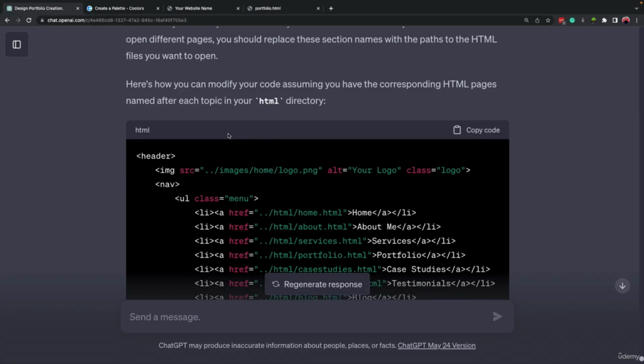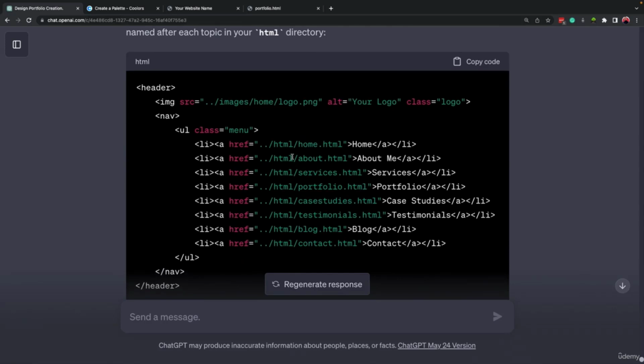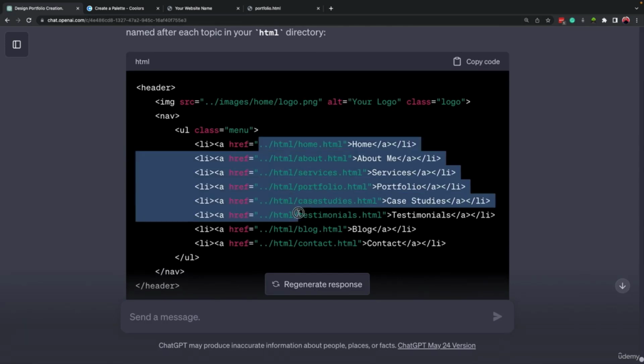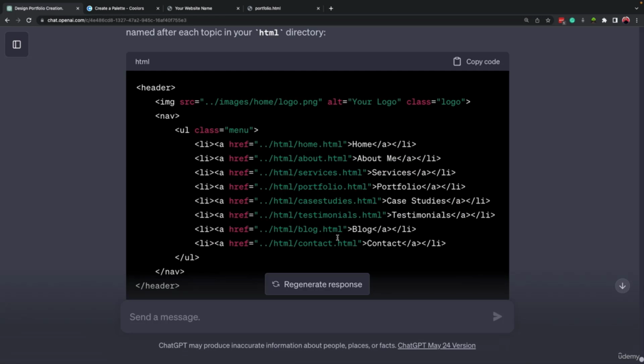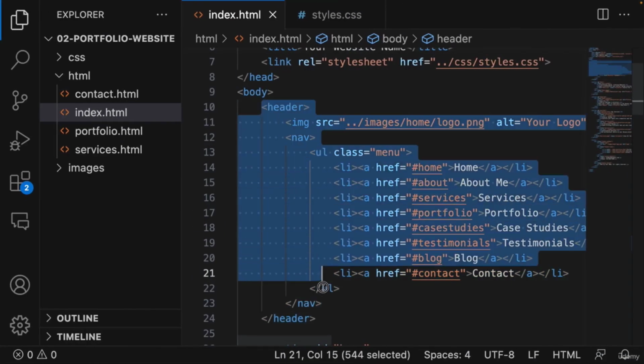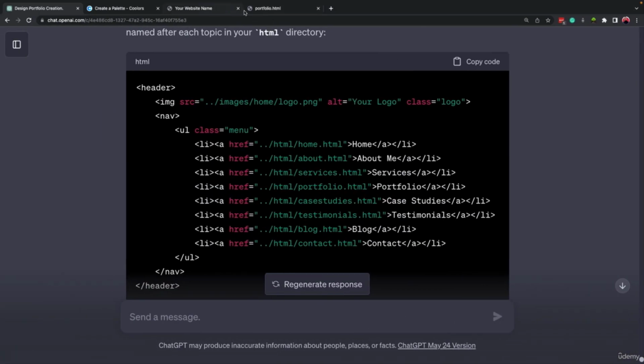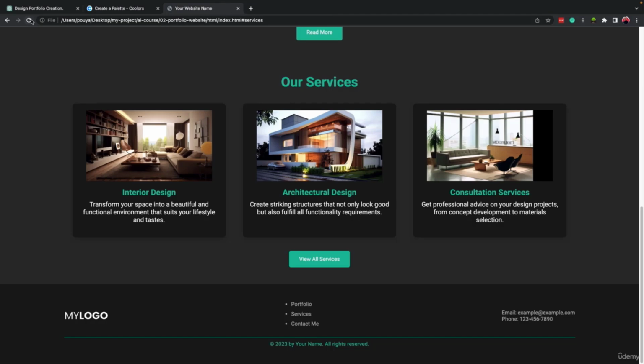So let's come here, and it explained why this is happening, and then it made the changes based on the folder structure that we have. That is why I told ChatGPT to create the folder structure in the previous lesson. I wanted ChatGPT to create the folder structure, then we come here and change the links. So I'm going to copy the header code and replace it with the code that I had earlier. Click on save, come back to my website, refresh it.